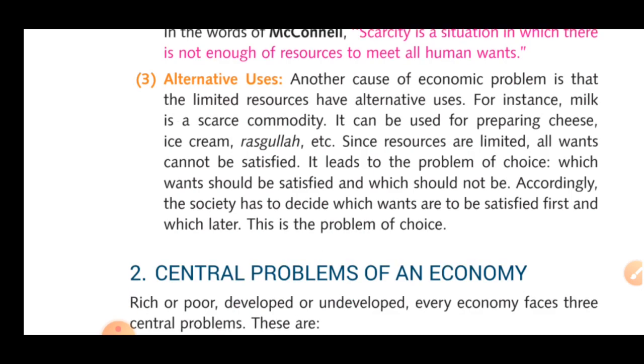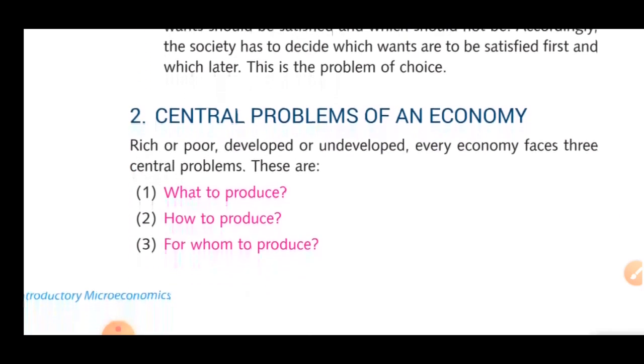Now, the central problems of an economy. What are the problems? Central means state, government. What to produce, how to produce, and for whom to produce. Here, government is always thinking of bridging the gap between rich and poor. Government is always thinking from the grassroots level to the higher level. So rich or poor, developed or underdeveloped, every economy faces three central problems.